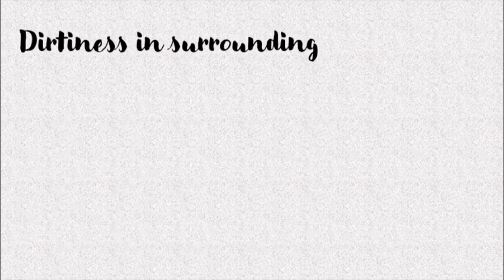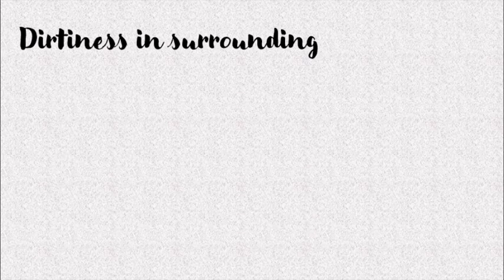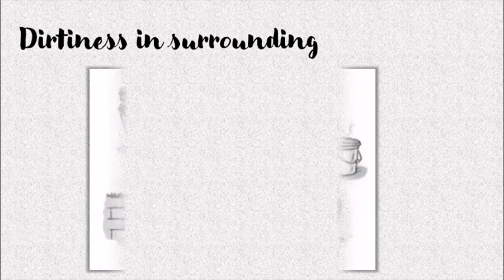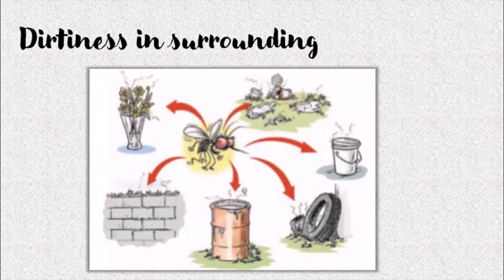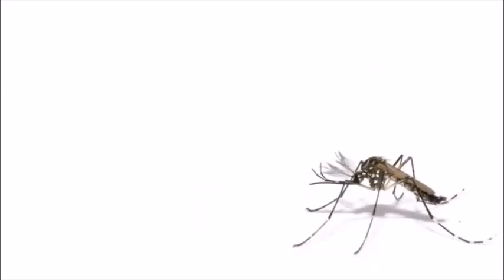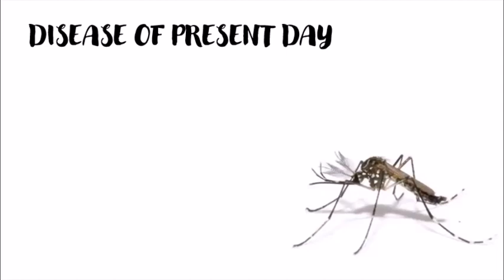Many diseases spread through the dirtiness in our surroundings. In our surroundings, water can get logged in various materials, especially during the rainy season, which then can lead to breeding of mosquitoes and spread many diseases. It can also cause a foul smell, which can lead to headaches and various other problems in humans and even animals. Let's learn a few diseases of the present day.